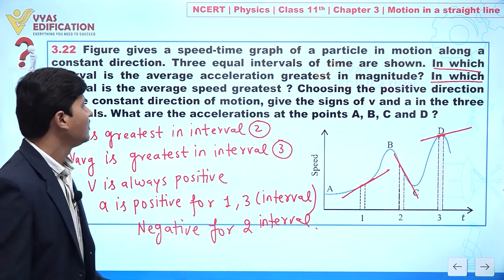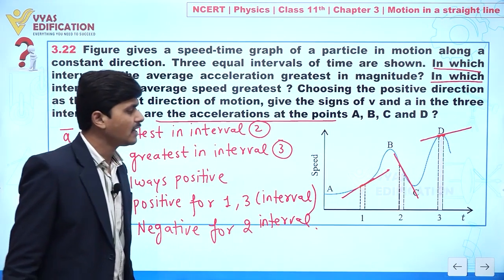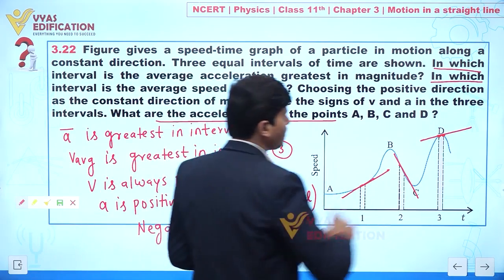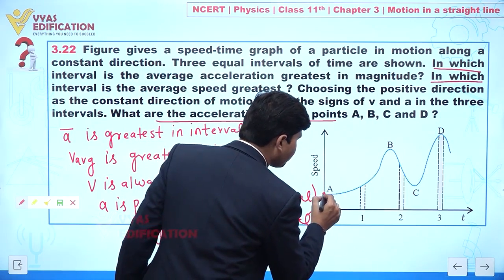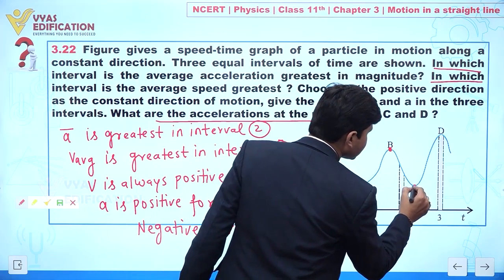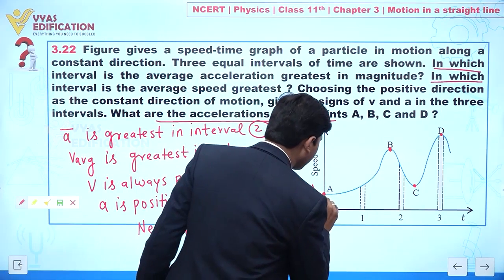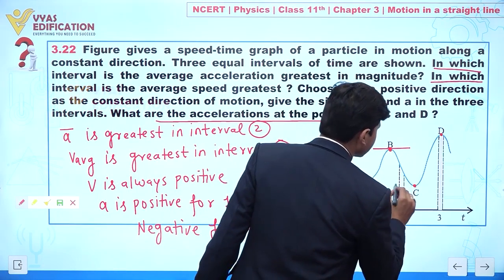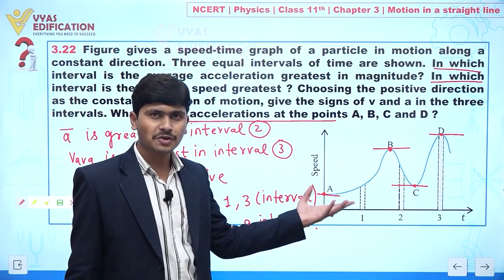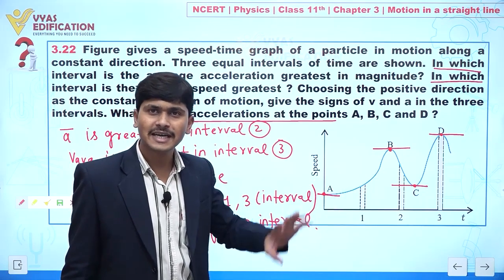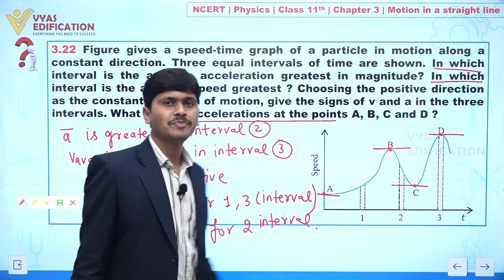Yes or no? Yes. Now the last part: what is the acceleration at points A, B, C and D? Clear? Now concentrate on the screen. Let's suppose this is point A, this is point B, this is C and this is D. Now if we draw a tangent here, it will be parallel to the time axis like this. Yes or no? So whenever we have slope 0, and the slope of a VT graph represents acceleration, it means the acceleration at points A, B, C and D is 0.